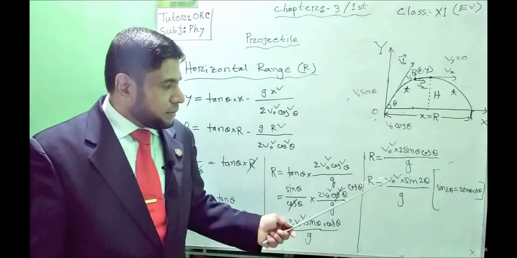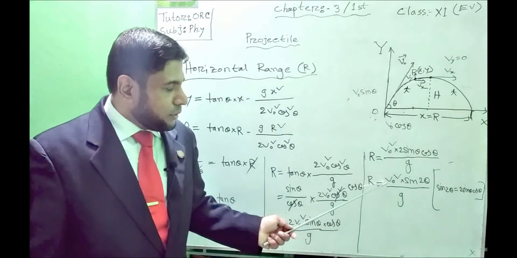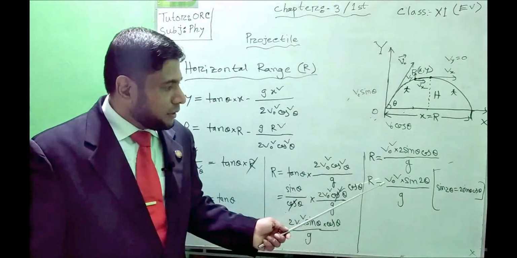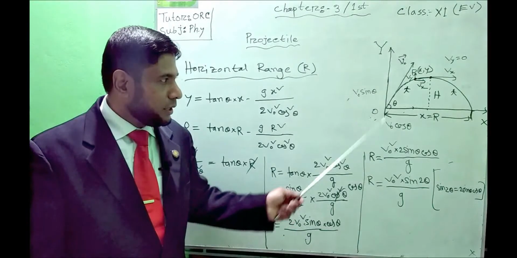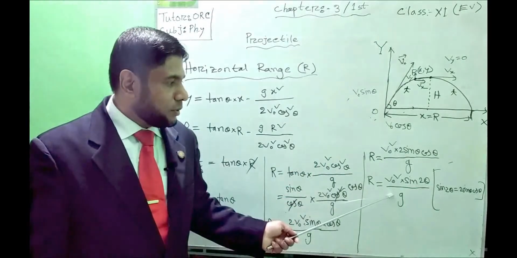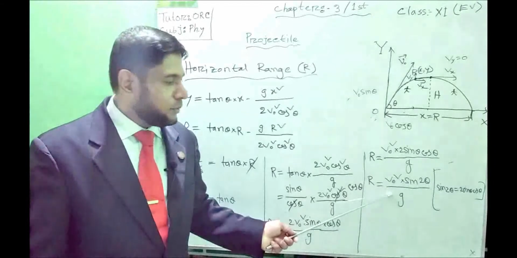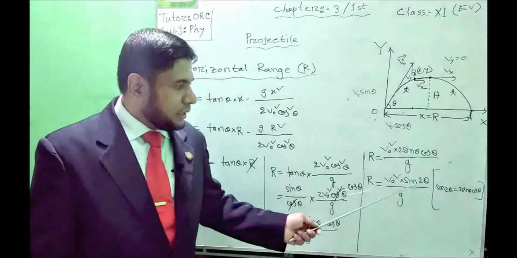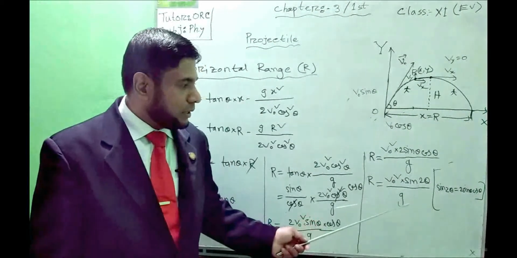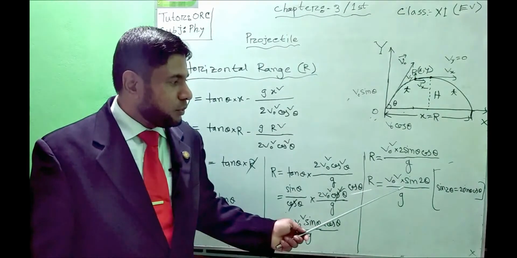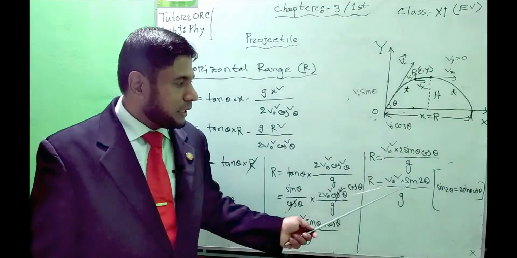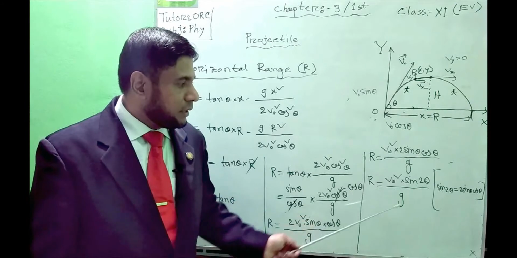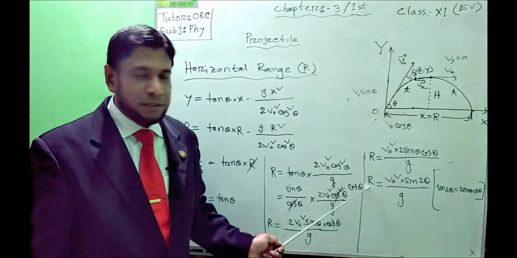the initial velocity, the velocity of projection, is a constant value, and the acceleration due to gravity is also a constant value, but here theta is variable. So in this equation, if we put the maximum value of sine, then we will get the maximum horizontal length.